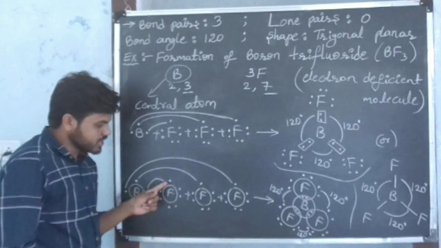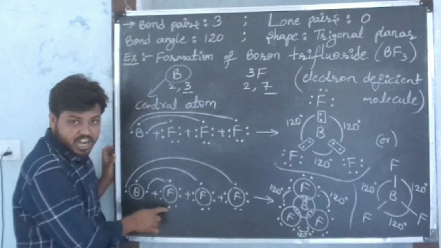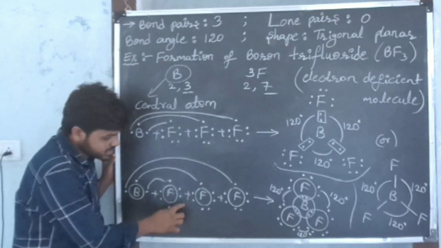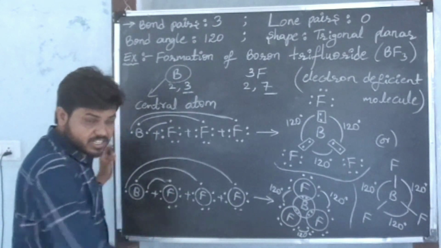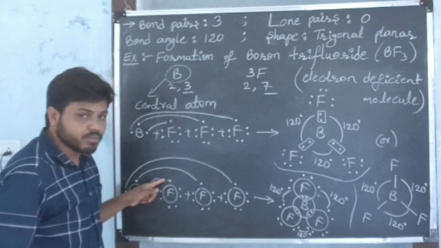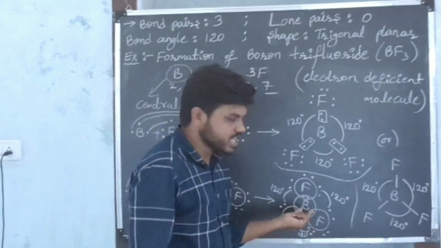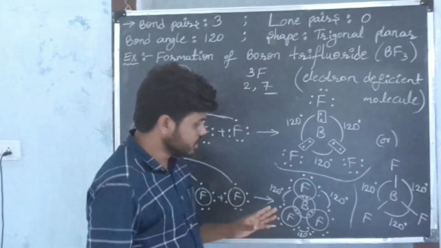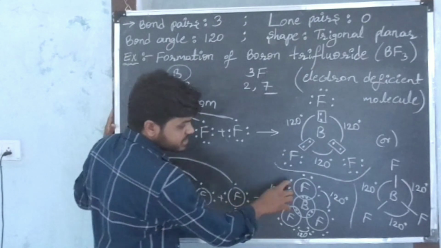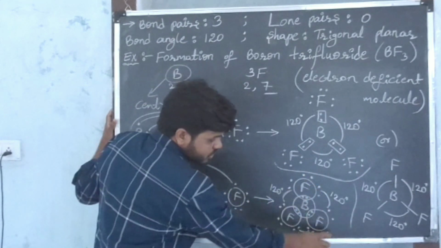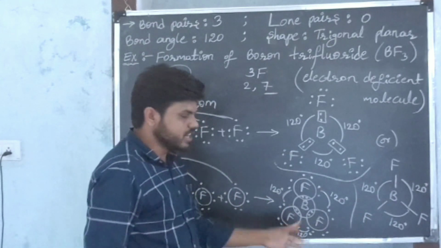In each fluorine atom, there is 1 bonded electron and 6 unbonded electrons. These 6 electrons are not participating in chemical reaction. That's why these are unbonded electrons. Finally we get boron as the central atom, and in this way we get the structure. So I placed these 6 unbonded electrons around the fluorine, here also around the fluorine surface, and here also as it is.